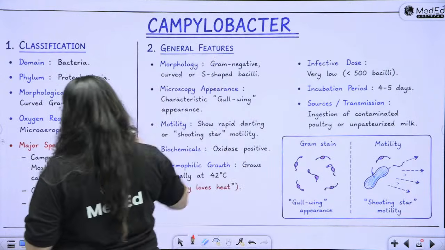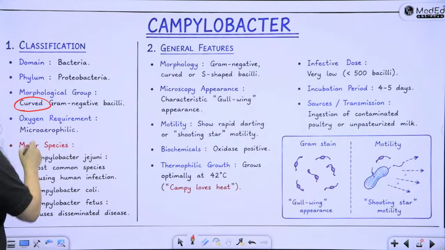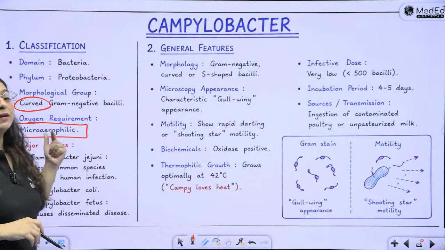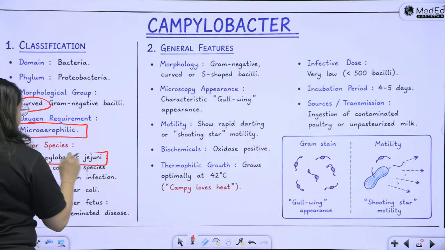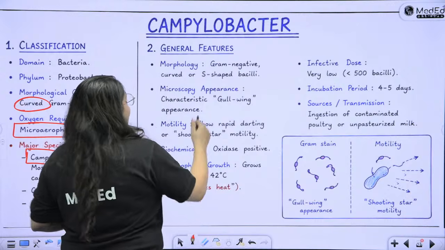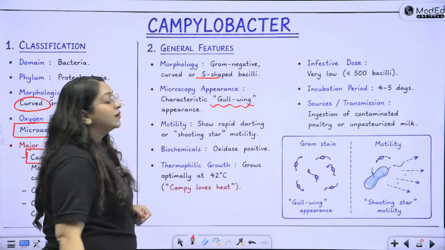Chalo, Campylobacter kaun hai? It is a curved gram-negative bacilli which is microaerophilic. The major species are Campylobacter jejuni, Campylobacter coli, and Campylobacter fetus. What are we most importantly concerned with? It is Campylobacter jejuni. Like I said, S-shaped gram-negative bacteria shows the characteristic gull wing appearance on the microscopy.